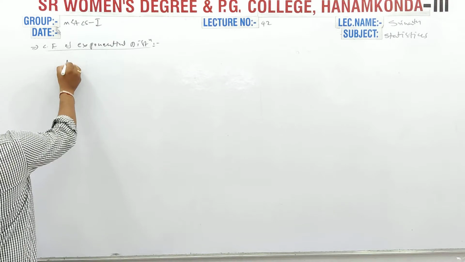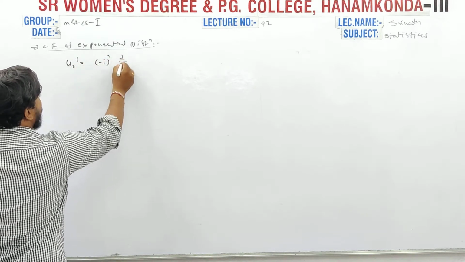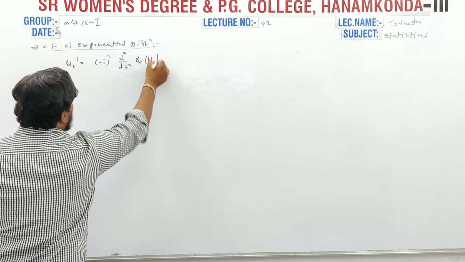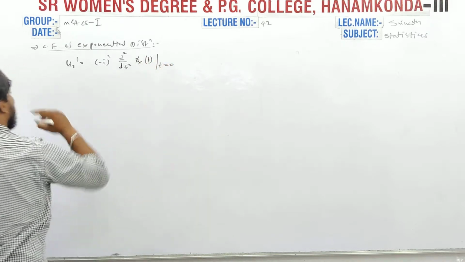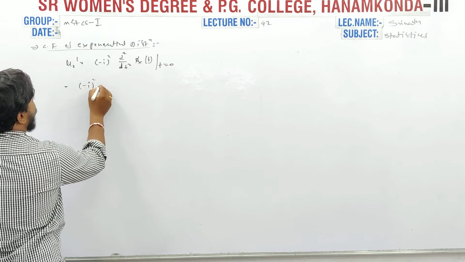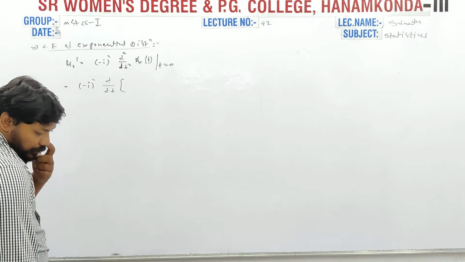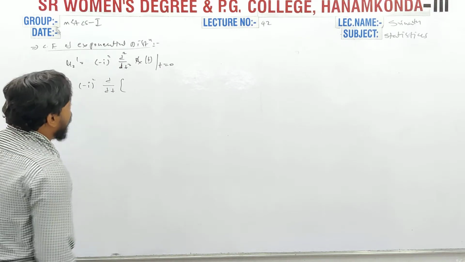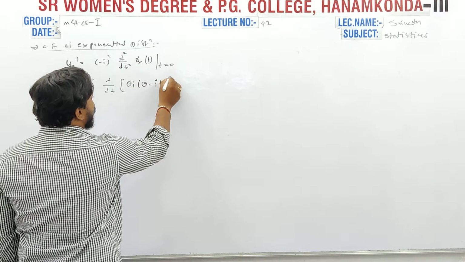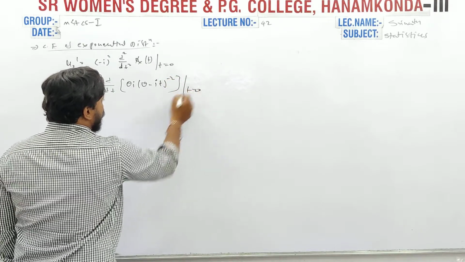Next, mu 2 dash is i square d square by dt square of phi x of t at t equal to 0. Minus i whole square and d by dt of the first derivative. The first derivative is theta i (theta minus it) power minus 2, at t equal to 0.